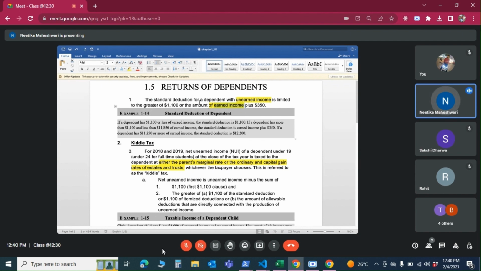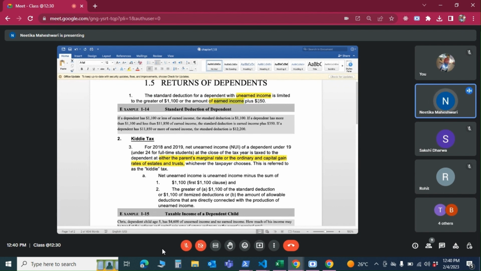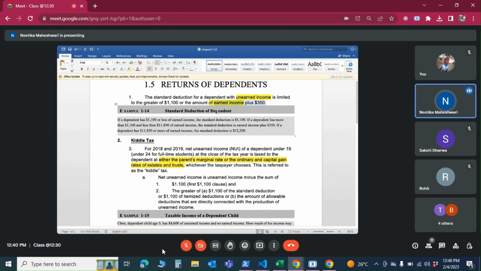And then the other limit is the amount of earned income plus $350. That is again the standard deduction which is given. So standard deduction for a single person can go up to $12,000. But here for a dependent, we have to see what is the earned income. You add $350 to that. That is what is going to be the standard deduction if it is below the regular limit. If it is higher than $12,000, then obviously we'll stick with whatever the higher limit is. So let's start reading this.